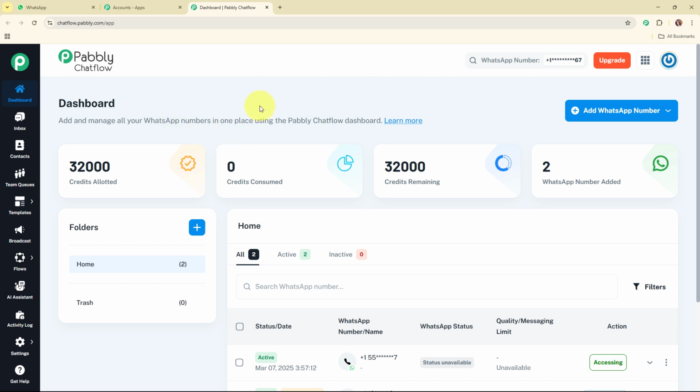And now let me tell you the amazing features that Pabbly Chatflow offers, available in the left sidebar. If you wish to learn about any of the features in detail, then you can check out the videos dedicated to each feature available on our YouTube channel and on our landing page as well. Now let me give an overview of each feature. So let's start with the inbox. By using this feature, you can see all your WhatsApp chats at one place.